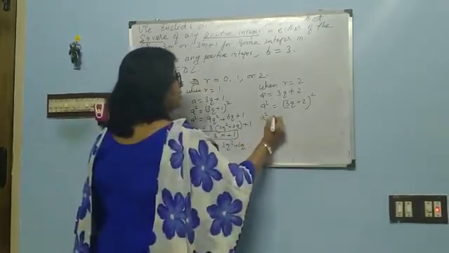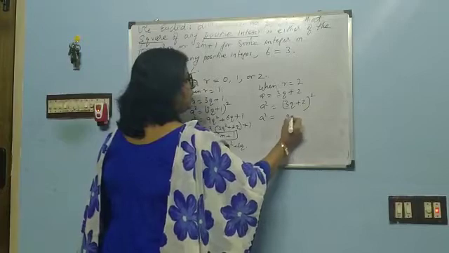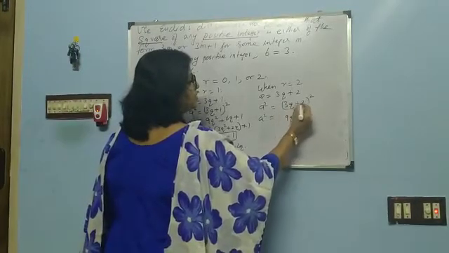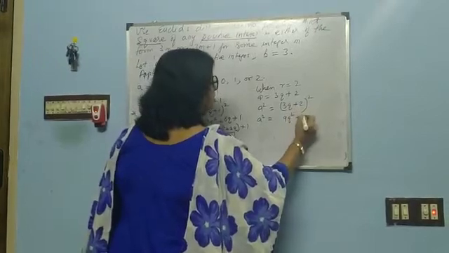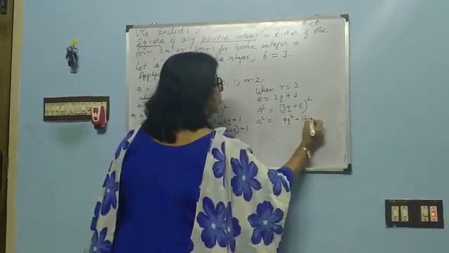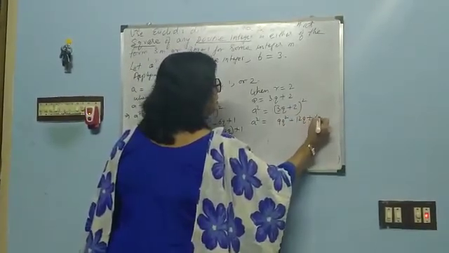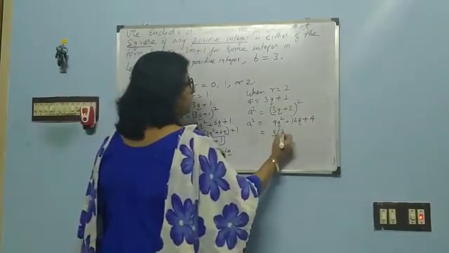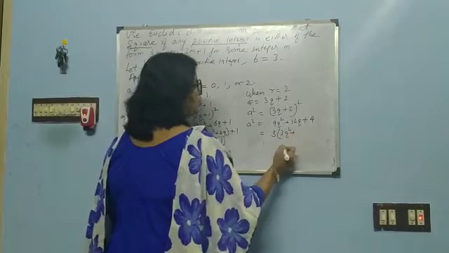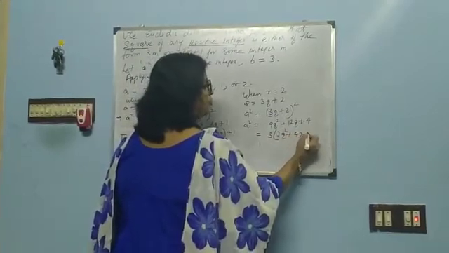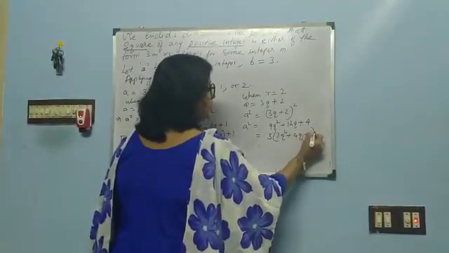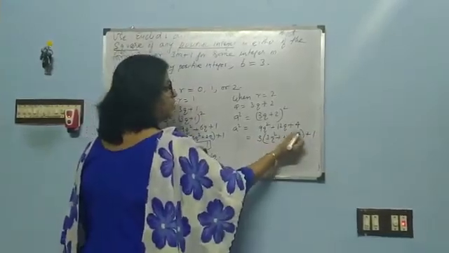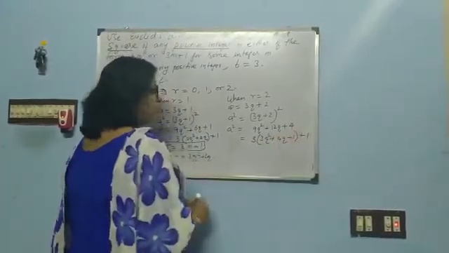That implies a square is 9q square plus 12q plus 4, and this I can write as 3 into 3q square plus 4q plus 1, and plus 1 here. 3 into 1 is 3 and plus 1 becomes 4.